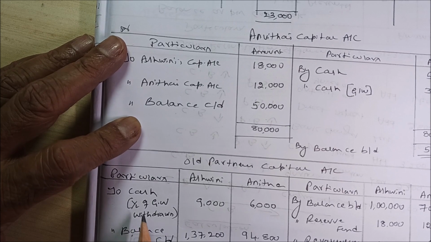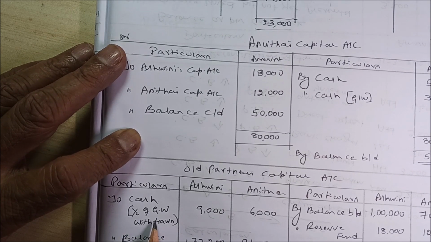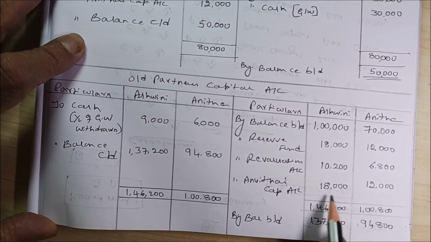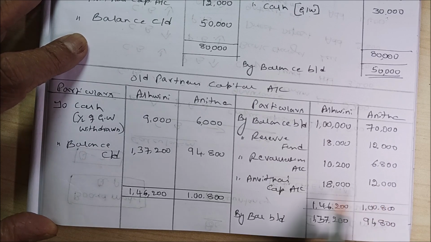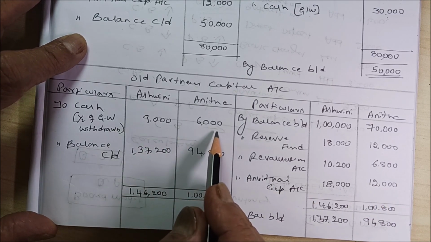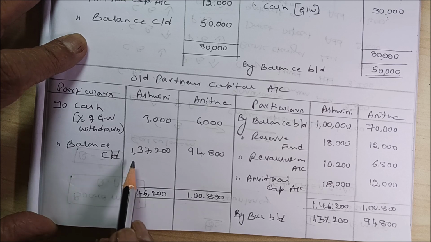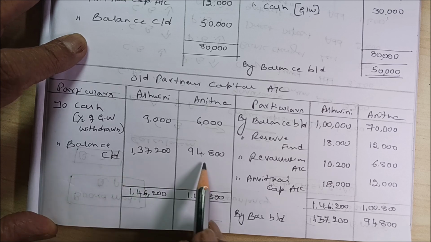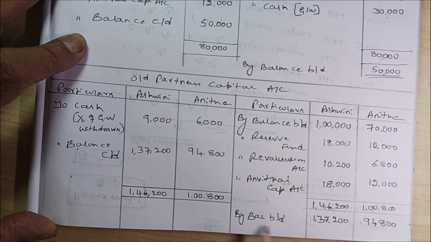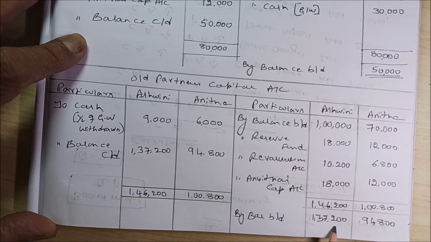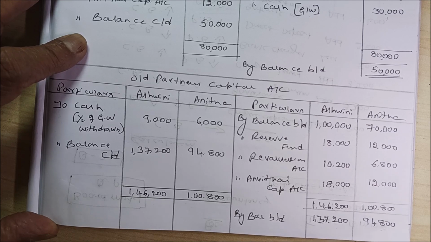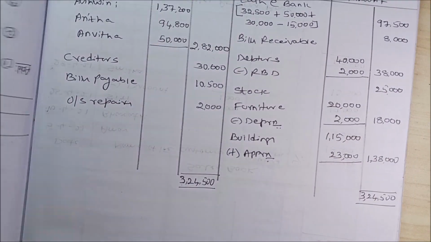Next, to cash, half of the goodwill has been withdrawn. Say 18,000 and 12,000 is there, half is 9,000 and 6,000. Then the balance is 1,37,200 and 94,800. By balance brought down 1,37,200 and 94,800.